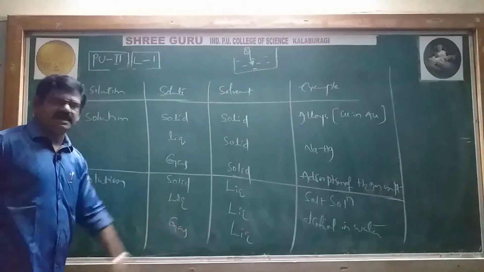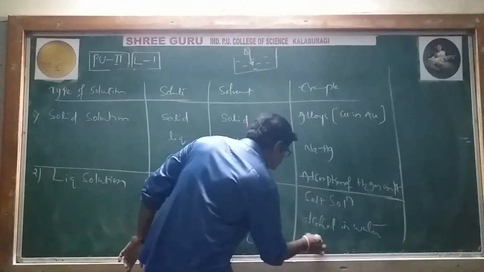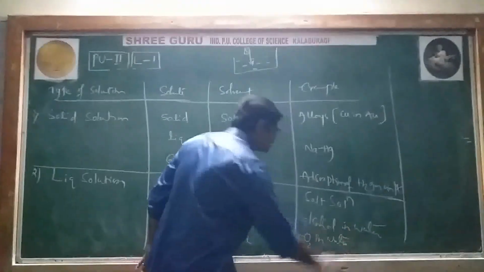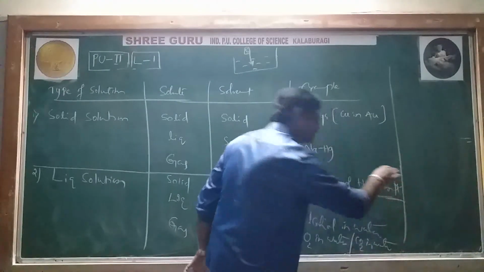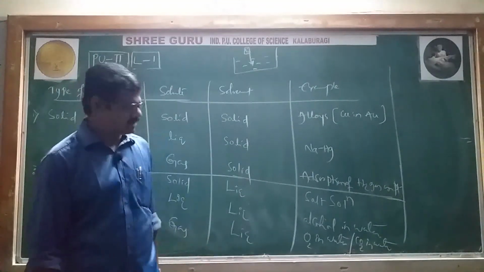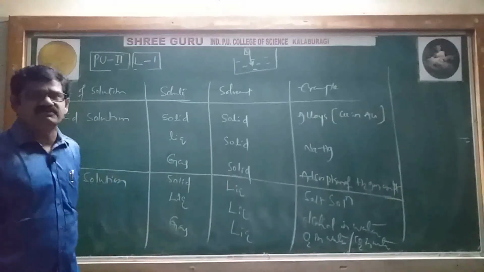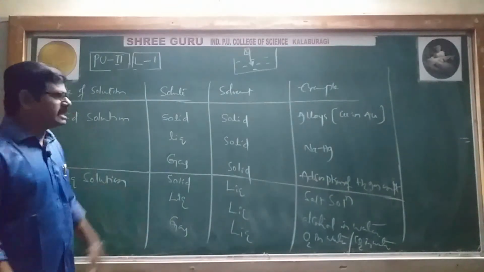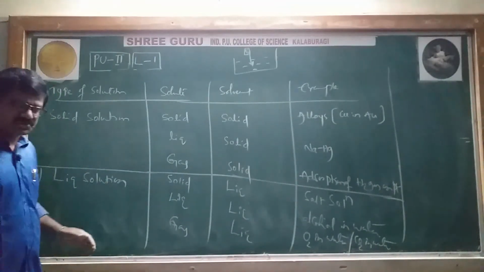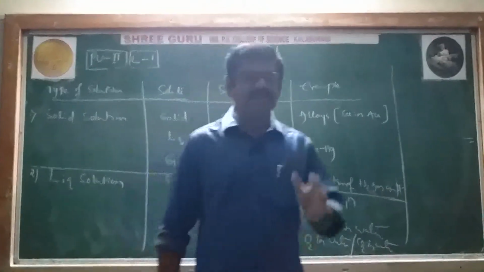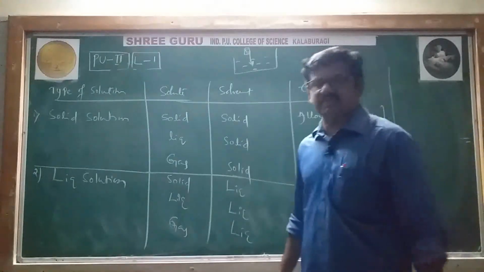Next, gas in liquid. For gas in liquid, we will take O2, oxygen in water, or carbon dioxide in water, nothing but soda water. Carbon dioxide is a gas in water, right? These are the examples of liquid solutions. Solid solutions and liquid solutions are completed. Then we'll go to gaseous solutions, because solutions are not always expected in the liquid state. Solutions may be in the solid state, the liquid state, even the gaseous state.